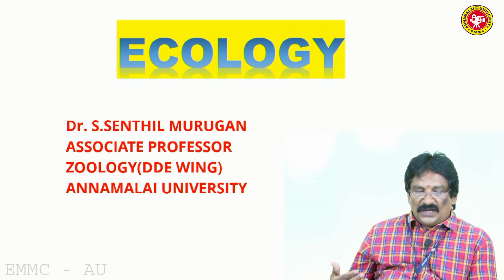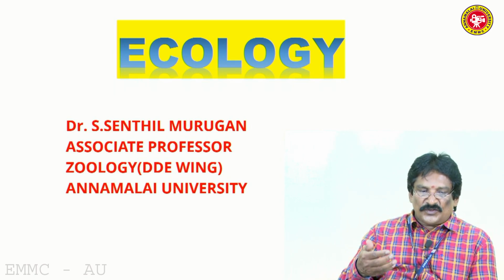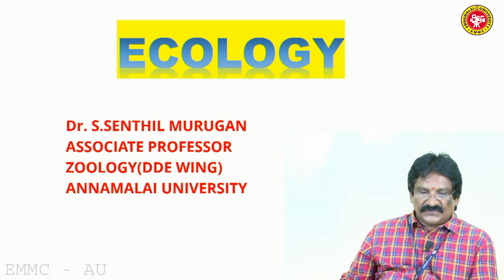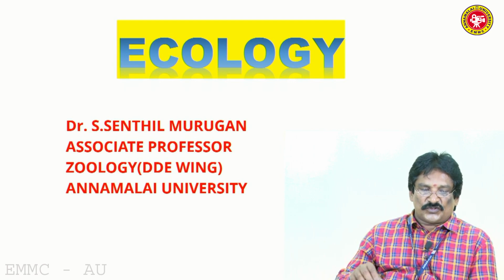Another, first the atmosphere, second the hydrosphere, third the lithosphere, fourth the biosphere. Hydrosphere means the layer of water on the surface of the earth. Hydrosphere refers to water. It includes all liquids on the surface of the earth, groundwater held in the rock and soil, and atmospheric water vapor, all under the hydrosphere.